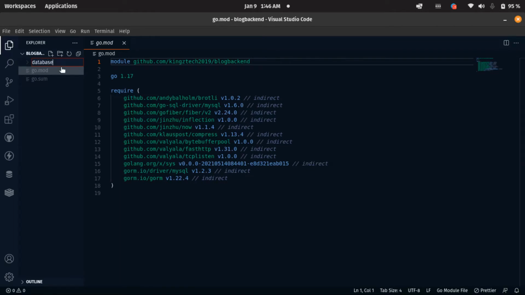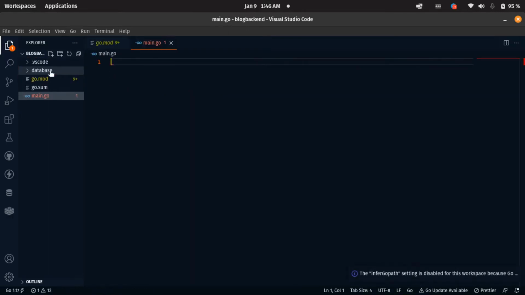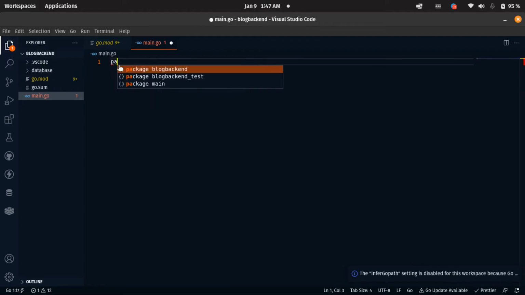Outside, in our root folder, we need to create a file, main.go. That is all we need to create, main.go inside our root folder. The next thing I think it's complaining here because we need to put package main here.